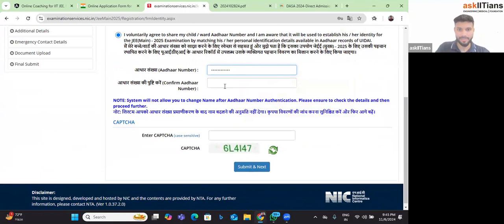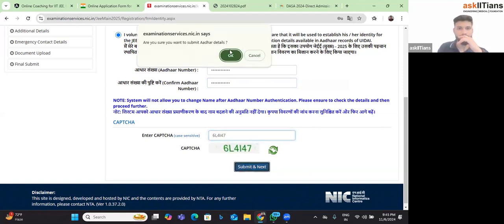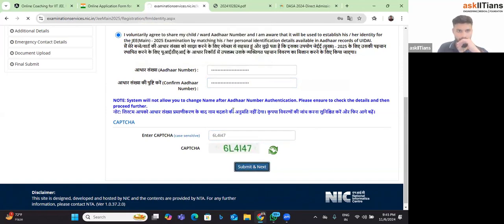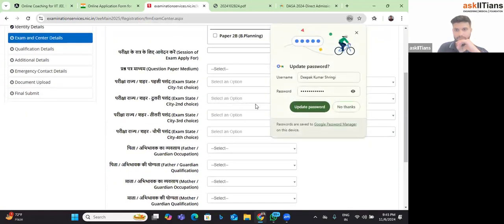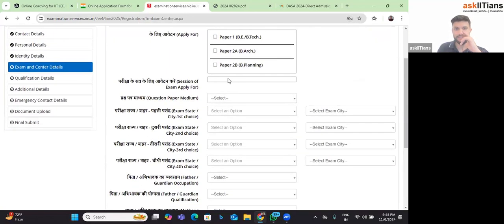I have already filled this detail, but at that time, because of questions, I didn't submit it, so I have to fill it one more time. Okay, so we were at this particular page.